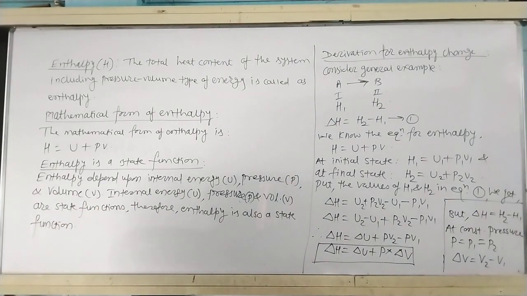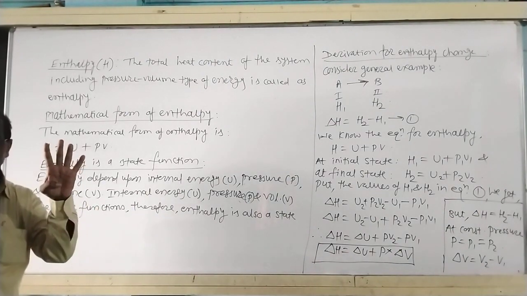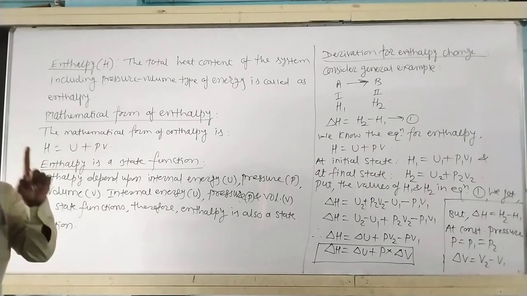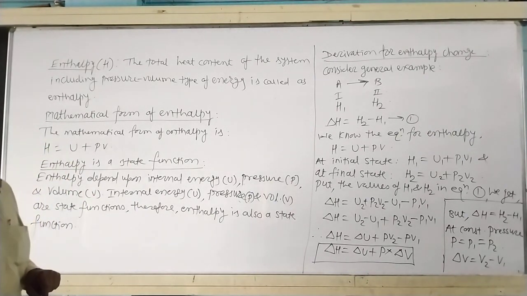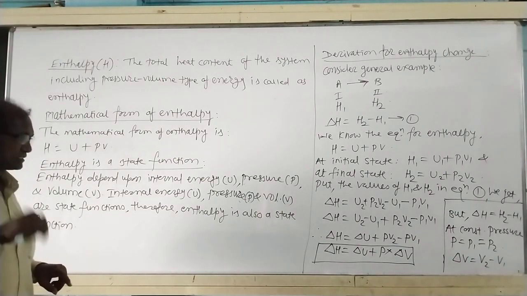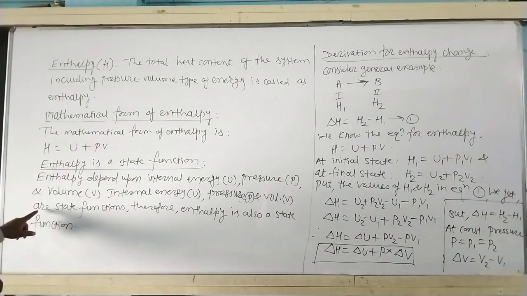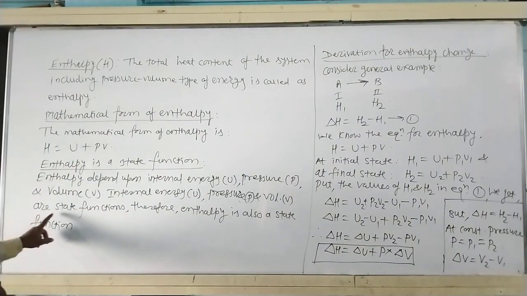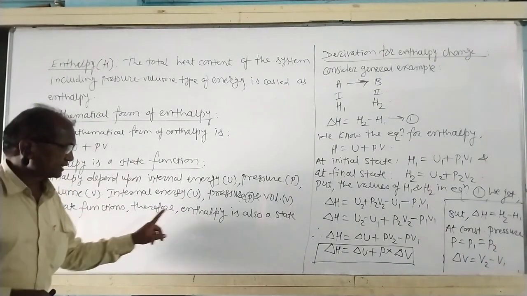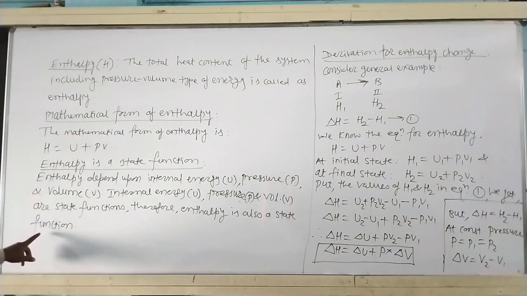In last period, we have seen the 4 state variables, that is pressure, temperature, volume, and number of moles. And then we have also seen the internal energy U. All these are state functions. Pressure, internal energy, and volume are state functions. Therefore, enthalpy is also a state function.